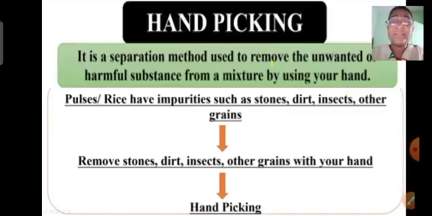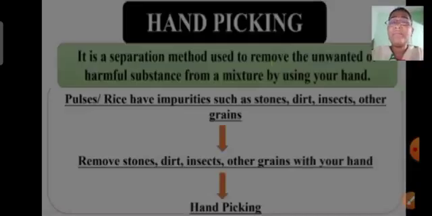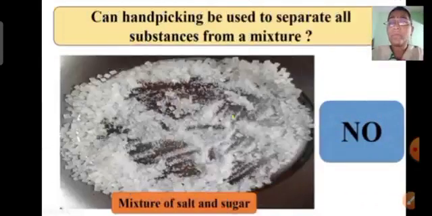So what is hand picking? It is a separation method which is used to remove unwanted harmful substances from the mixture by using your hand. Now answer this question for me, children. Can hand picking be used to separate all substances from the mixture? Before answering this question, let's look at this picture which is shown on the screen.